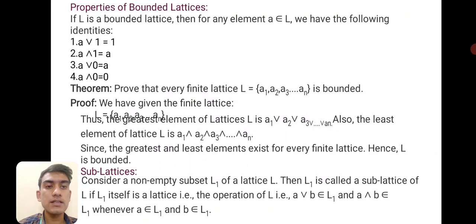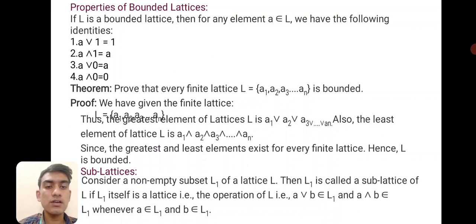Thus the greatest element of lattice L is A1 ∨ A2 ∨ A3 ∨ ... ∨ An. Also the least element of the lattice L is A1 ∧ A2 ∧ A3 ∧ ... ∧ An. Since the greatest and the least elements exist for every finite lattice, hence L is bounded.